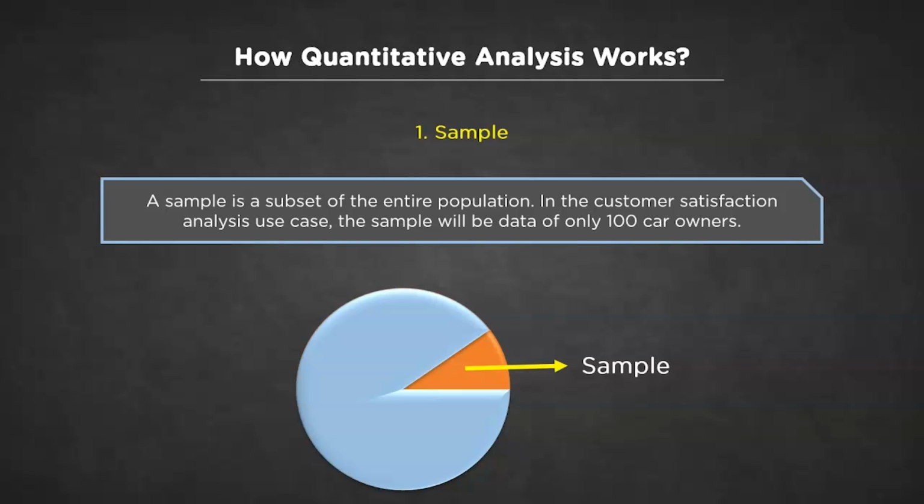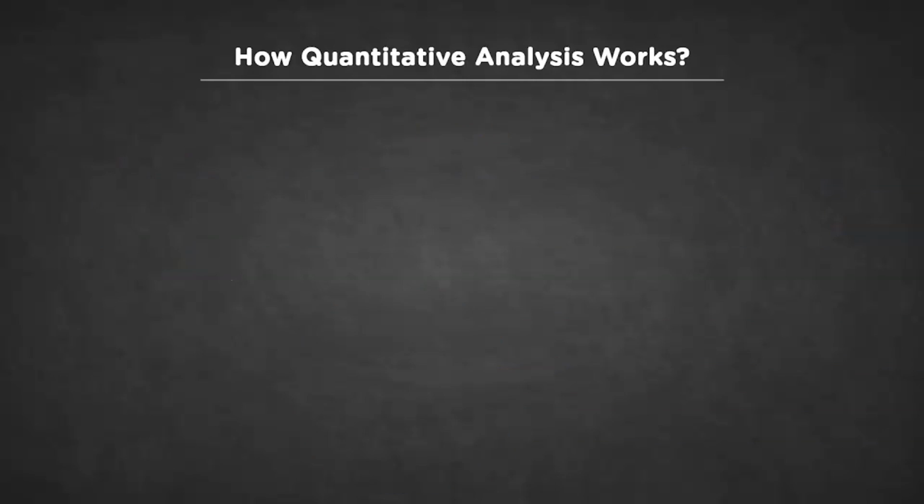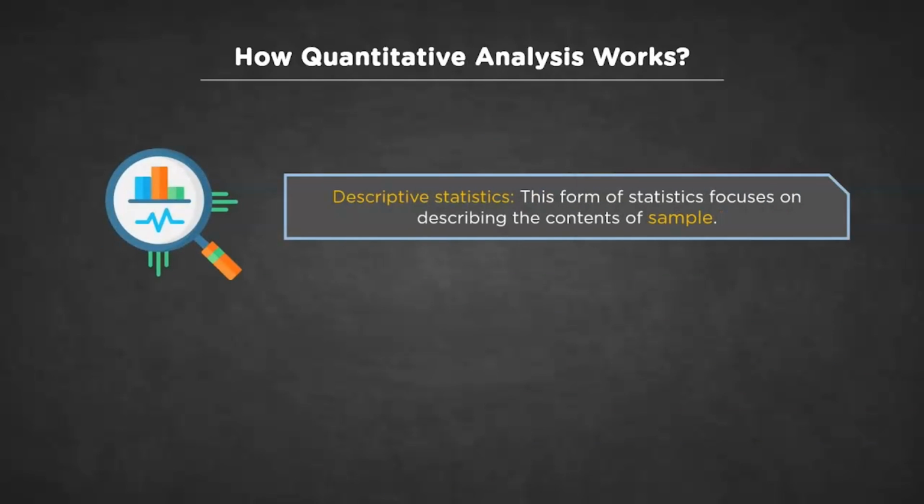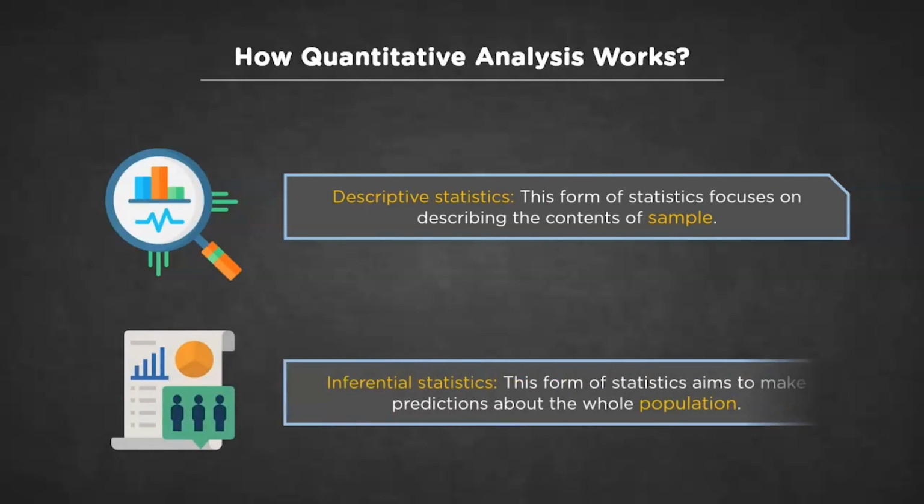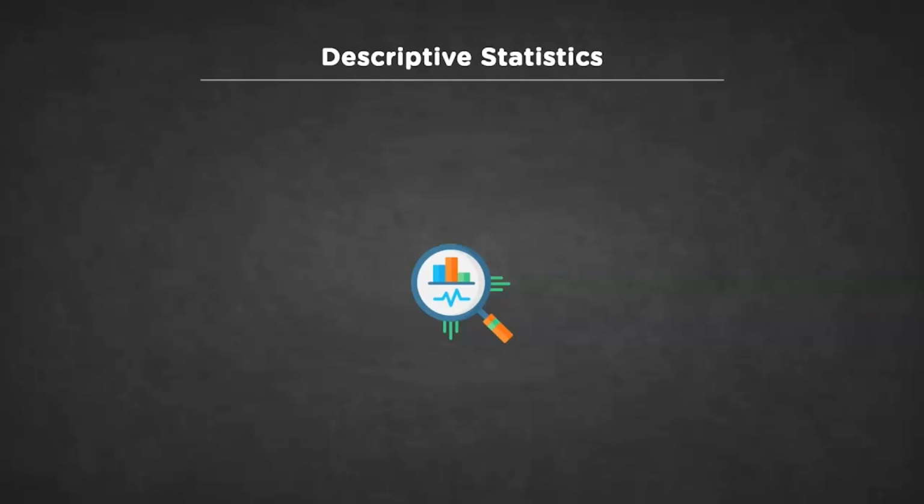Now, you might be wondering why this sample or population thing is important. Well, let me tell you the significance of both these terms by defining descriptive and inferential statistics. The branch descriptive statistics focuses on describing the sample, while inferential statistics aims to make predictions about the entire population based on the findings within the sample. In other words, we use one group of statistical methods, that is descriptive statistics, to investigate the slice of cake, and another group of methods, inferential statistics, to draw conclusion about the entire cake. Moving forward, we'll discover both these branches of quantitative analysis in detail. Let's start with descriptive statistics.